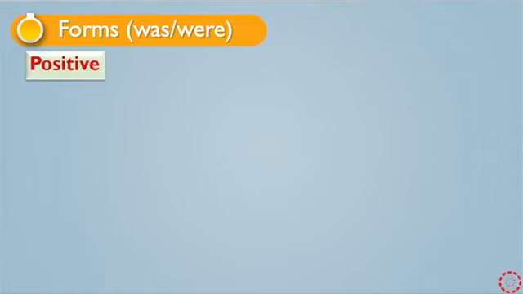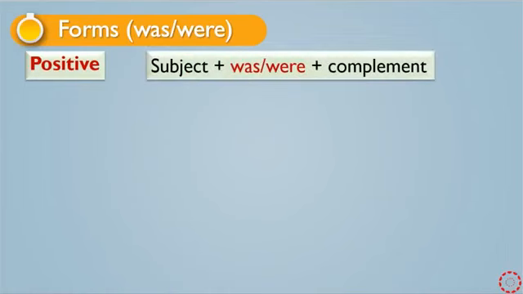We start from the positive one. Generally we have a subject at the beginning, and then we have was or were, and then we have a complement. Was and were are the past simple forms of the verb to be.